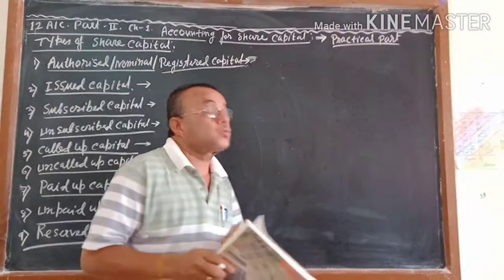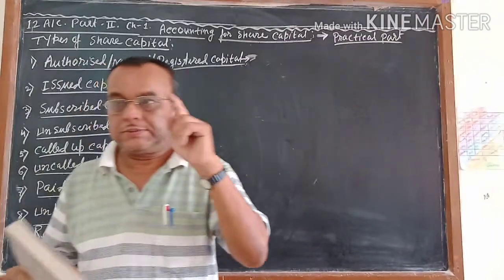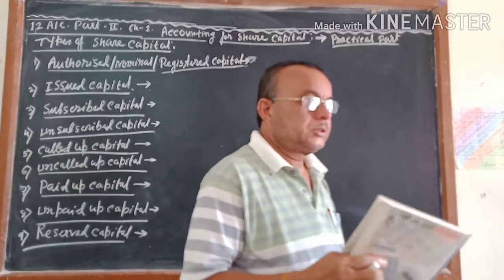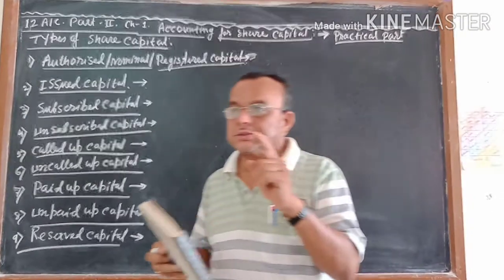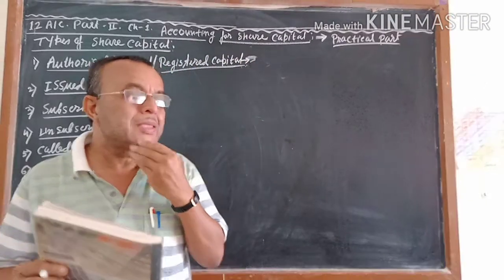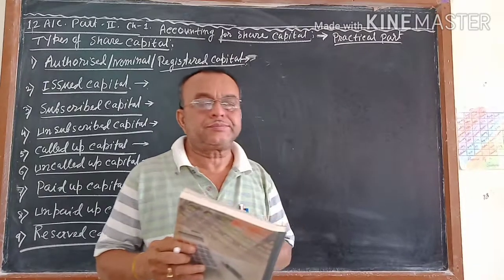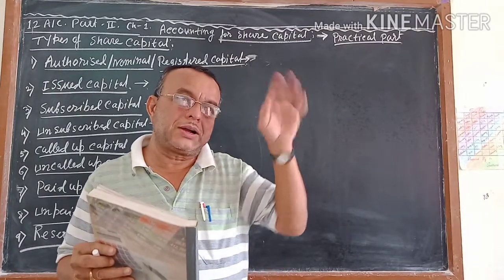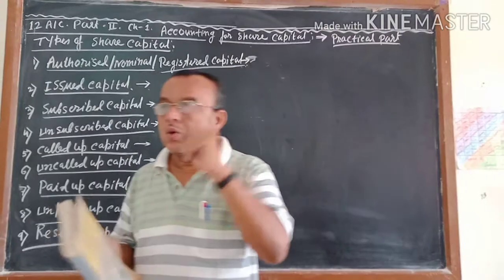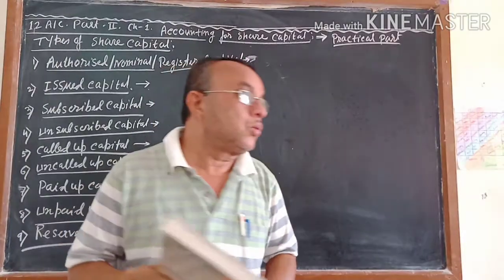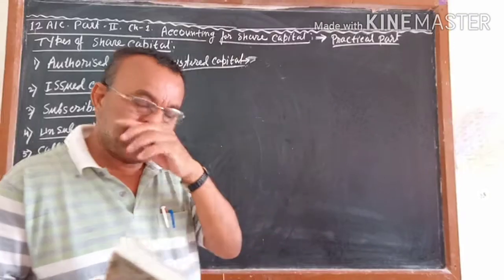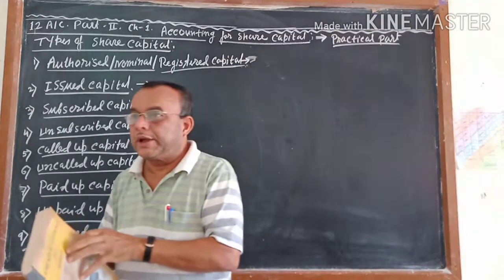Out of these 10 marks, one long practical sum, like in chapter 5 and chapter 6. Chapter 5 and chapter 6, how you got 8 marks, one long question, practical sums. Here also you will get like that. All three will come under one section. And apart from that, one question from MCQ and one question from section B, that is 1 or 2 line answer questions. So total 10 marks questions you will get.